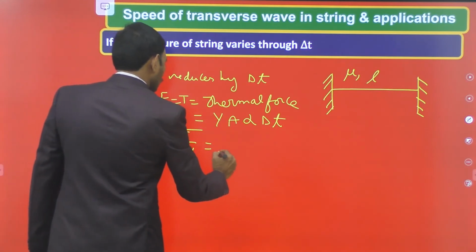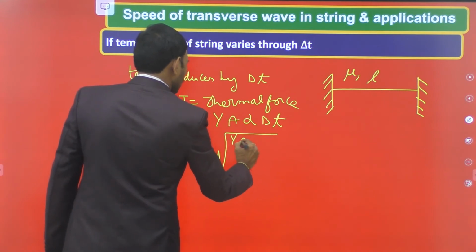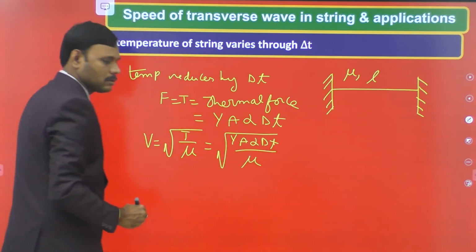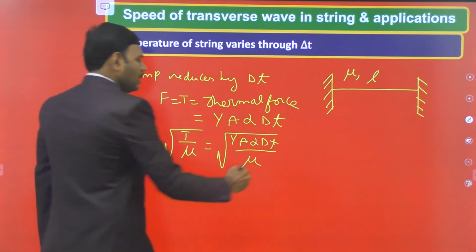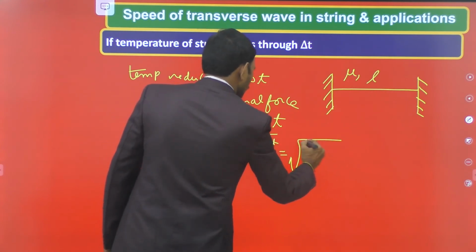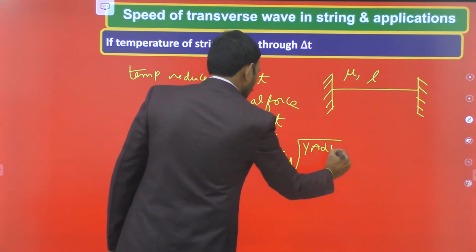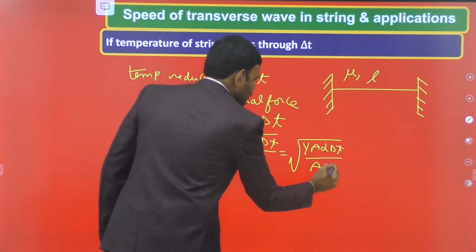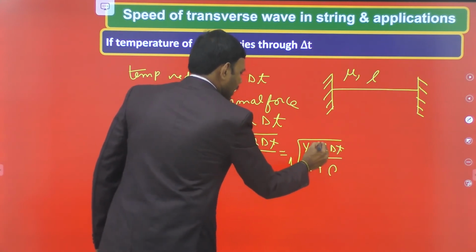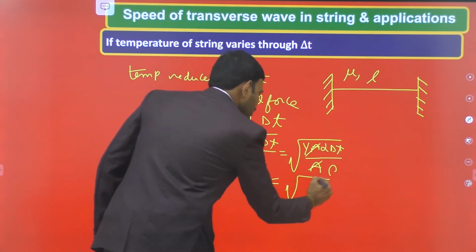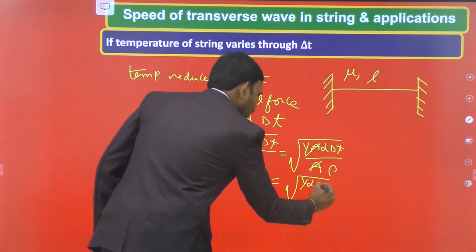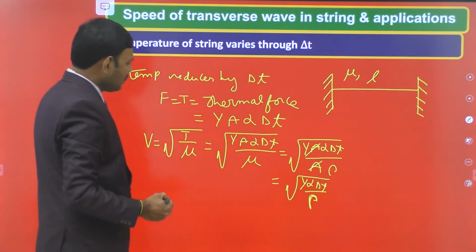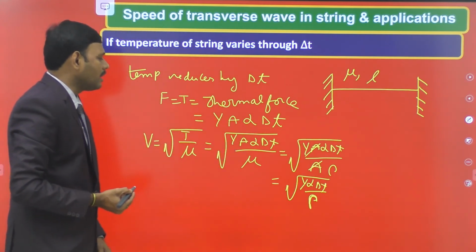Okay, so the speed of a transverse wave due to a fall in temperature is square root of Y alpha delta T divided by mu. So this is a very important formula. Of course, we may replace this mu by A rho according to the explained application. Already I explained the application such that mu is replaced by area of cross section into density, then A gets cancelled. Then this formula modifies to another form, square root of Y alpha delta T by rho. This is one more form of velocity, in terms of linear density, Y alpha delta T by mu.